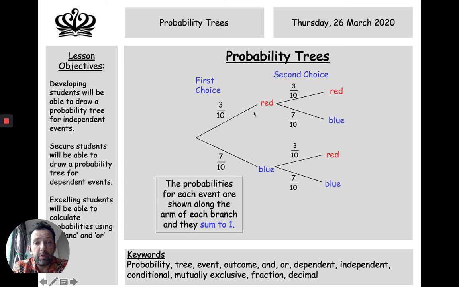Now, if you put the ball back in, there's still 10 balls, and then you can have a second choice. You can see that the second choice is independent from the first choice. It doesn't matter because we put the ball back in. If you choose blue first, and then you choose a red, that's okay. We can see that's still 3 out of 10, and that's 7 out of 10 as well.